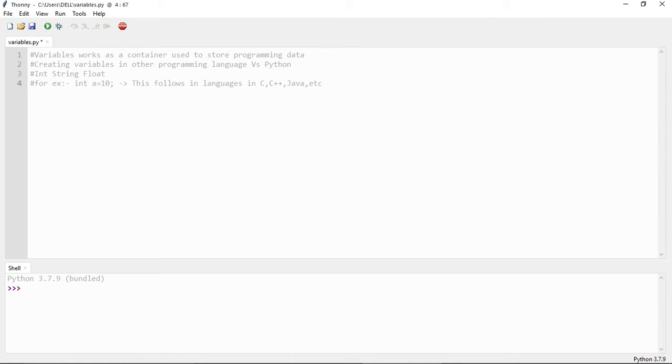But in Python, a variable is created when some value is assigned to it. Here a is equal to 10. 10 is assigned into a, and a is a variable with 10 as its data value.